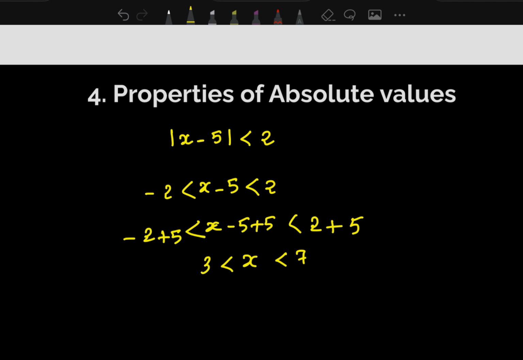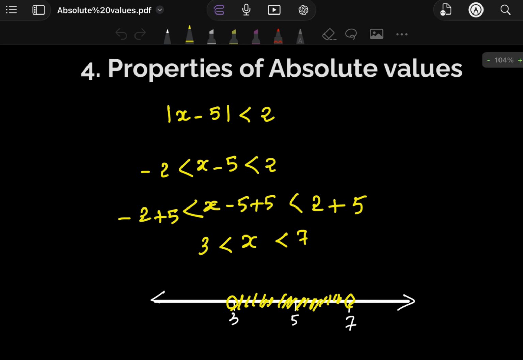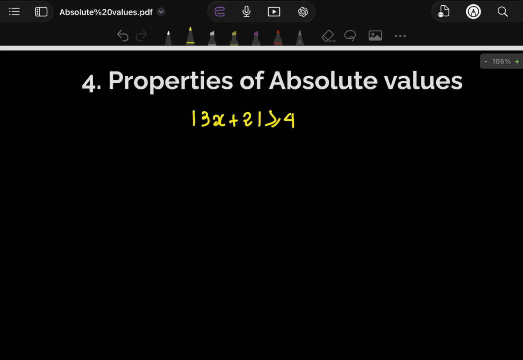So when we show it on the number line, we can show 3, 5, and 7, right? So the x value exists between 3 and 7. So we can sketch here, but we have to make an open circle at 3 and 7 because there is no equal sign. If we describe it in our solution set, the solution set would be round bracket 3, 7. Okay, that's it.